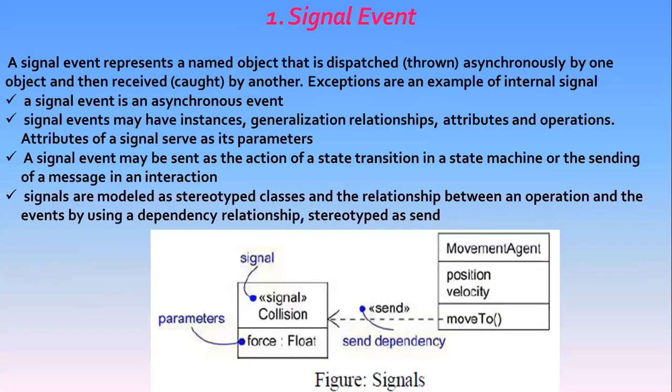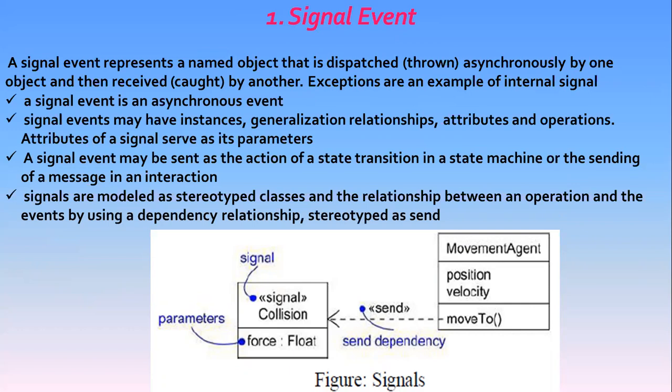Now coming to the first one, that is signal events. Here a message is a named object that is sent asynchronously by one object and then received by another. So a signal is a classifier for messages. It is a message type.